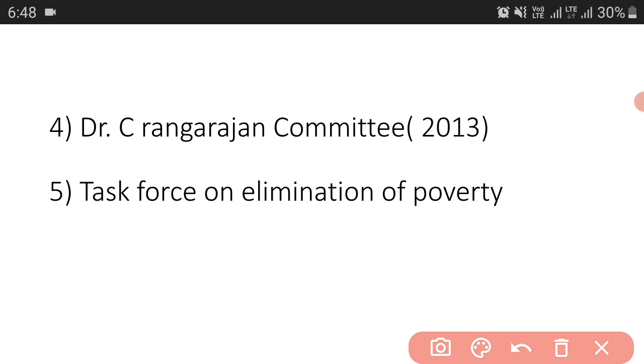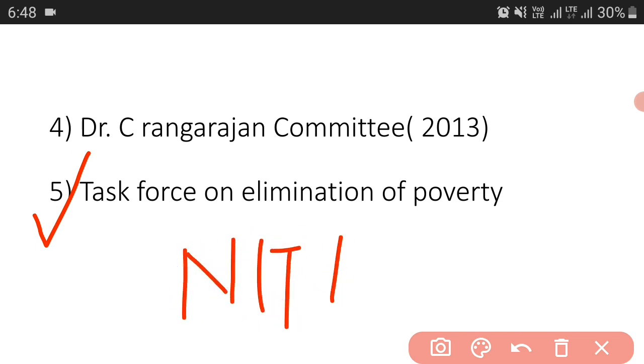Okay, and if I talk about the last thing that I mentioned in point number 5, the task force on elimination of poverty, it was established by Niti Aayog in 2015. It was headed by the first vice chairperson of Niti Aayog, Dr. Arvind Panagariya. The committee suggested improvements in the poverty alleviation programs and policies. It did not arrive at any poverty line, so it suggested that another committee should be set up by the government to suggest a new poverty line.